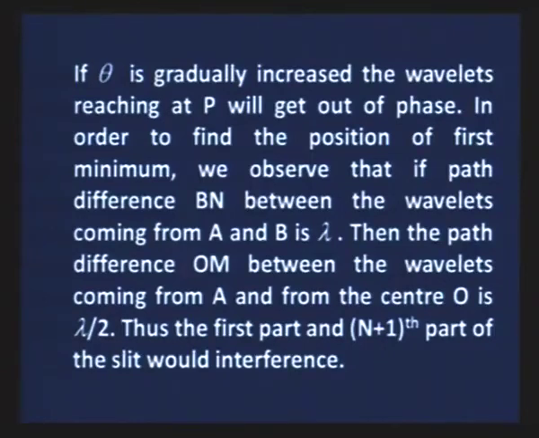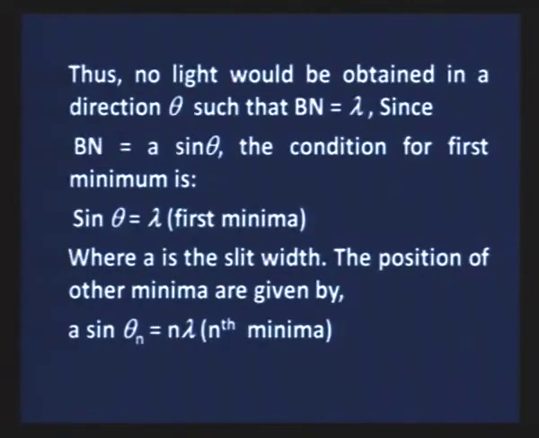To find the position of the first minima, we observe that a path difference BN between the wavelets coming from A and B is lambda. The path difference OM between the wavelets coming from A and from the center O is lambda by 2. Thus, the two halves of the slit would interfere and no light would be obtained in the direction theta such that BN is equal to lambda.